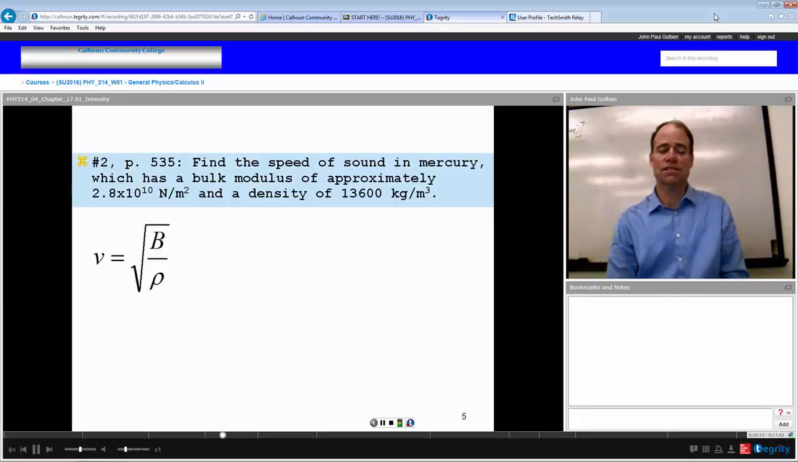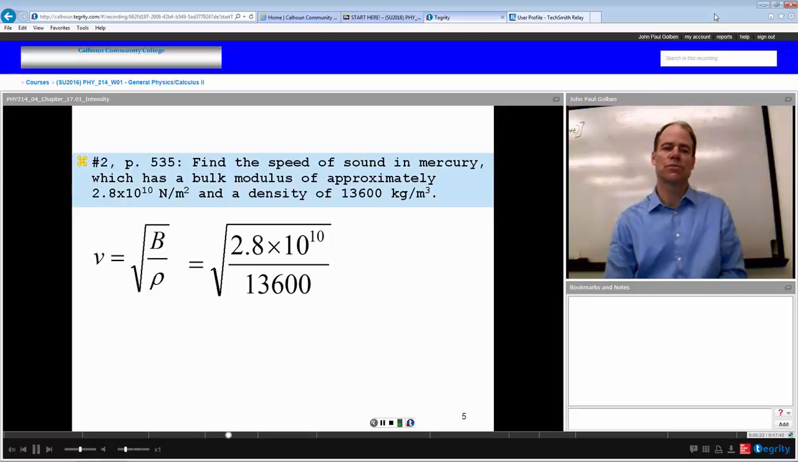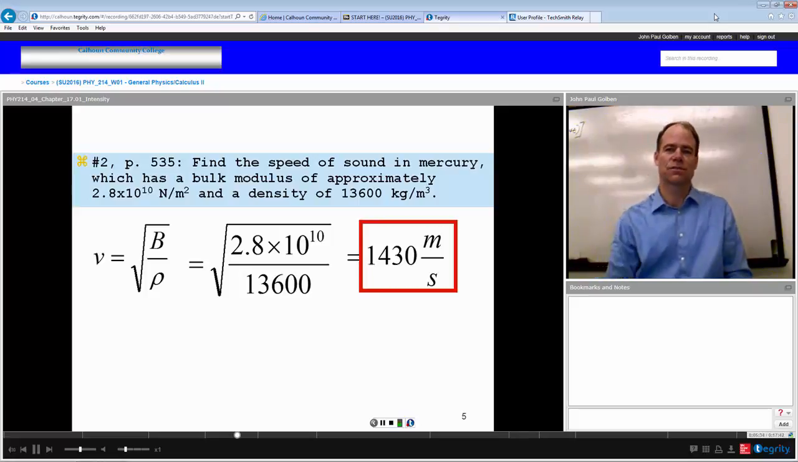Well, the velocity of sound in a liquid is equal to the square root of its bulk modulus over its density. So for mercury, that would be 2.8 times 10 to the 10 newtons per meter squared over 13,600 kilograms per meter cubed, square root. That's 1,430 meters per second. So the speed of sound in mercury is a little bit more than 3 times the speed of sound in air. The speed of sound in air is 343 meters per second.